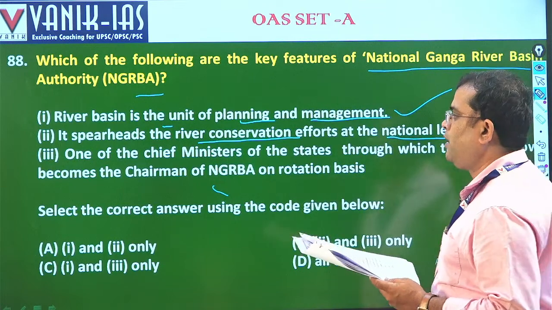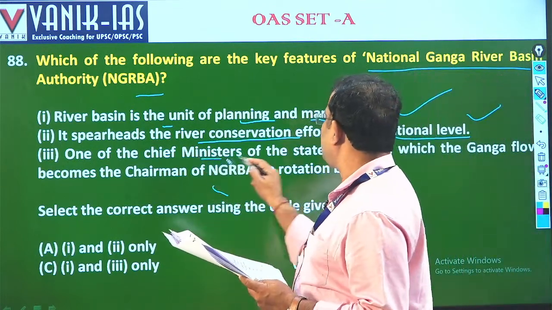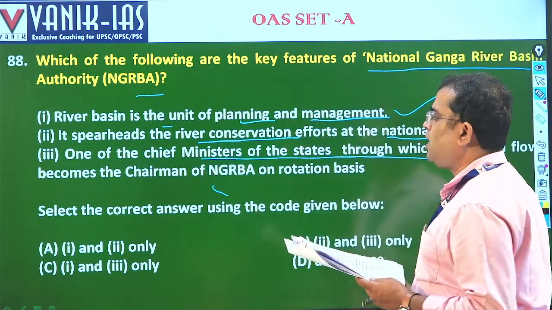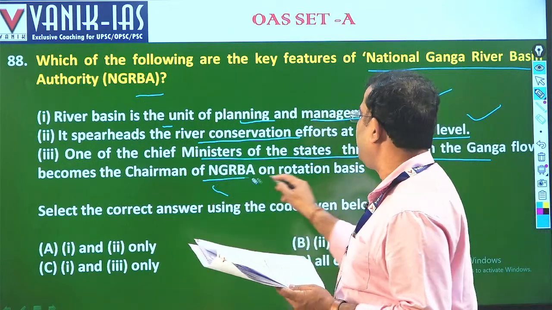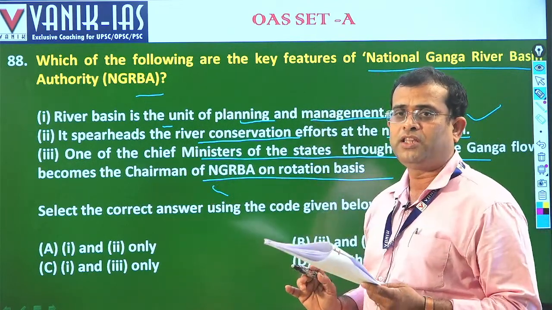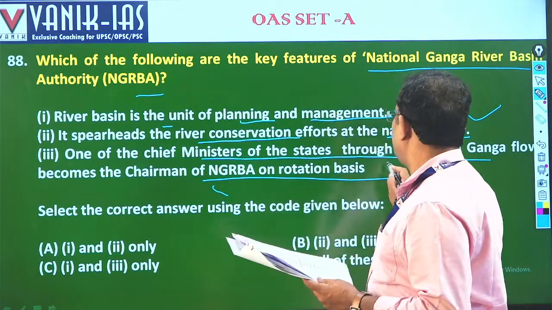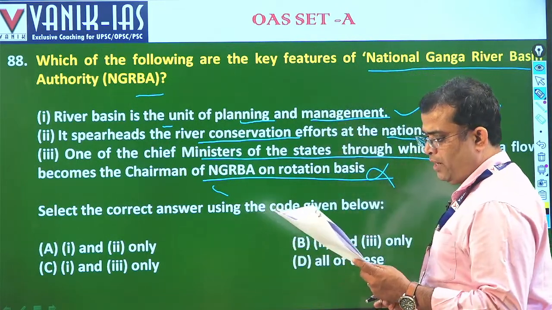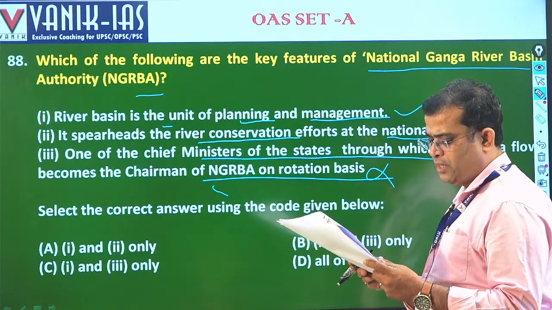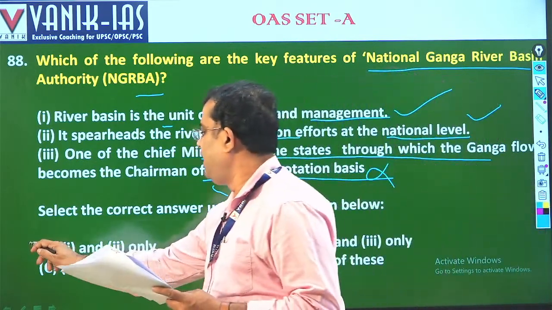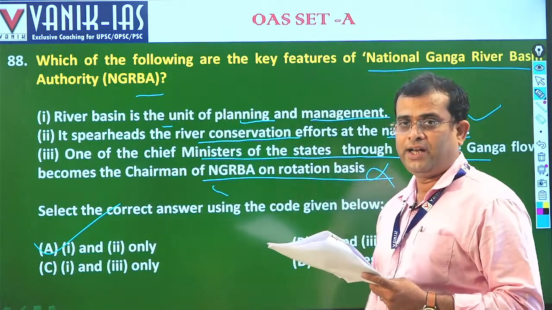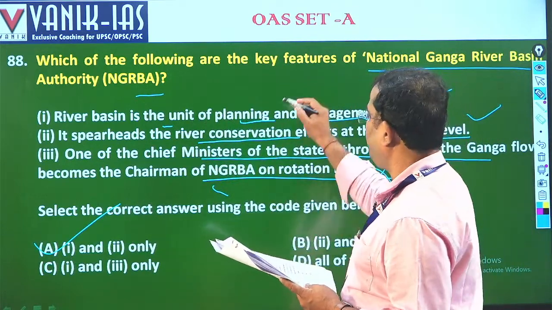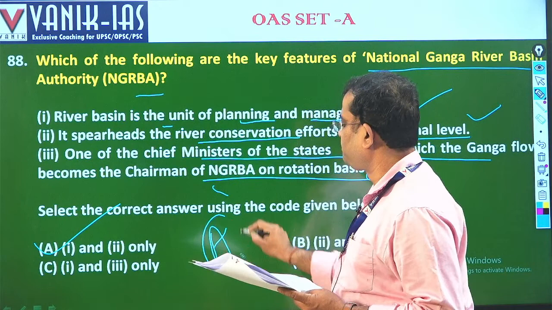This is also correct. Then, one of the chief ministers of the states through which the Ganga river flows becomes the chairman of the NGRBA by rotation. This is wrong. Nothing as such has been taken care of. So only 1 and 2 are correct. So the answer to 88 is A.